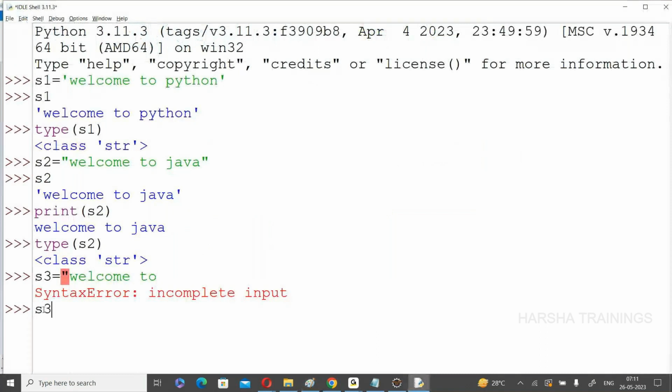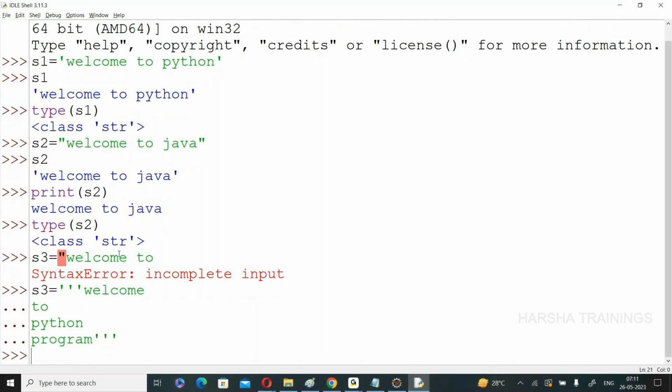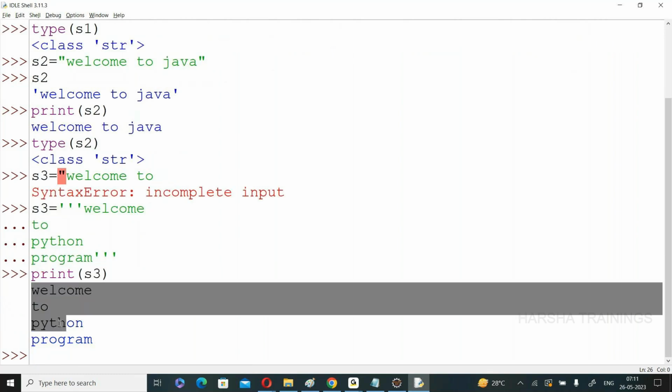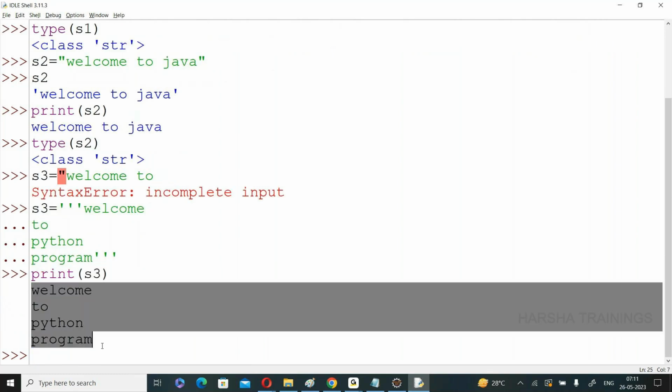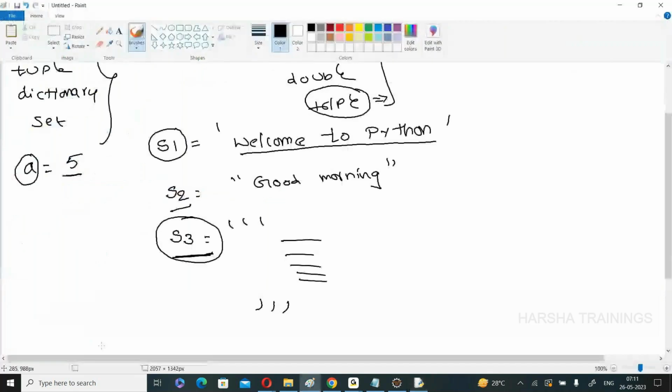Now create one more string. S3 is equal to triple quotes, 1, 2, 3. Welcome. I press enter. Press enter. See this one? It does not give any error. Press enter, Python, press enter, program, like this, 1, 2, 3, close. See this one? That means if you want to create a string in multiple lines, a single string is created by using triple quotations, either triple single quotations or triple double quotations. Now, okay, everyone clear?